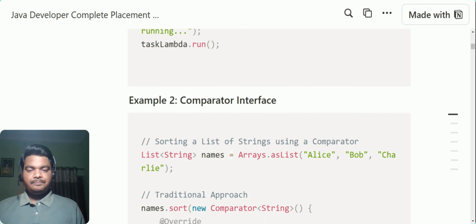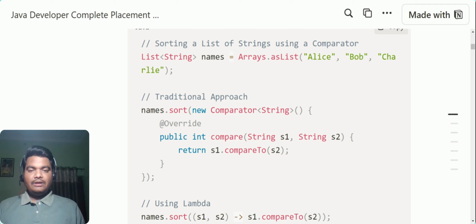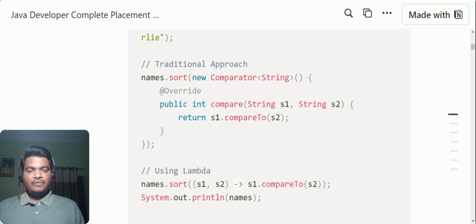Now the Comparator interface. Earlier you used to compare two values from a list using a Comparator. This was the traditional approach, where you write a lot of code, three or four lines, and override the compare method in order to compare the two objects.